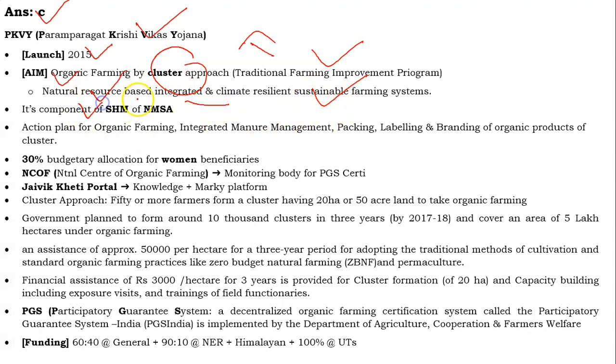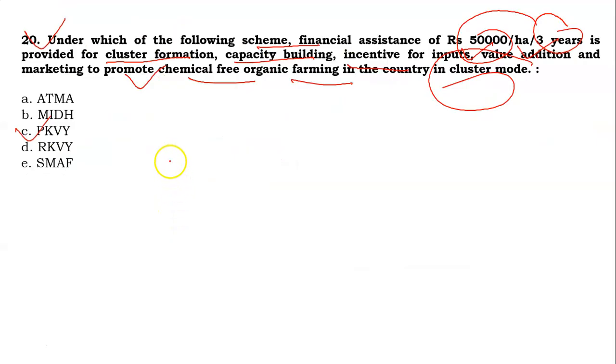It is a component of SHM and NMSA. Action plan for this organic farming: integrated manure management, packing, labeling and branding of organic products of the cluster. 30% of the budget is allocated for women, and the National Centre for Organic Farming is the monitoring body of this program. So friends, this program is known as Paramparagat Krishi Vikas Yojana.